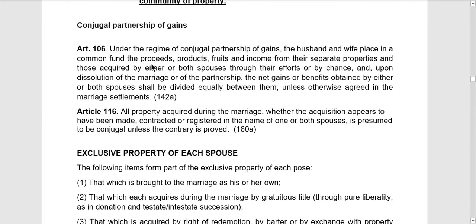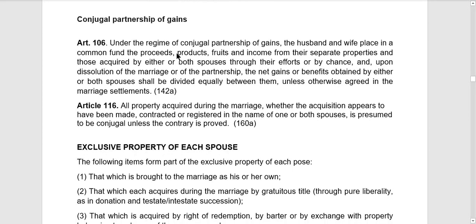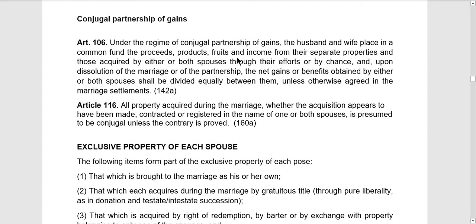Article 105, So, under the regime of conjugal partnership of gains, the husband and wife place in a common fund the proceeds, products, fruits, and income from their separate properties and those acquired by either or both spouses through their efforts or by chance. And upon dissolution of the marriage or of the partnership, the net gains or benefits obtained by either or both spouses shall be divided equally between them unless otherwise agreed in the marriage settlement.